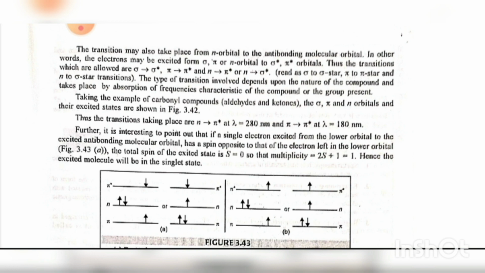Further, it is interesting to point out that if a single electron is excited from the lower orbital to the excited anti-bonding molecular orbital and has a spin opposite to that of the electron left in the lower orbital, figure 3.43a, the total spin of the excited state is S equal to 0, so that multiplicity 2S plus 1 is equal to 1. Hence, the excited molecule will be in a singlet state.